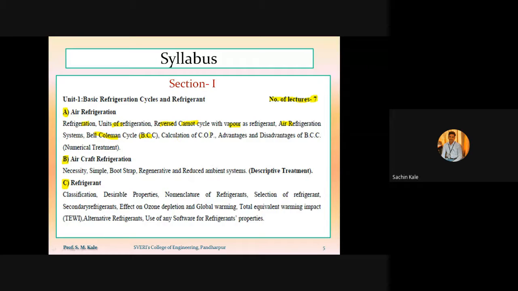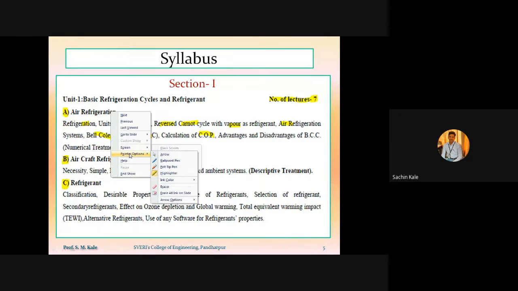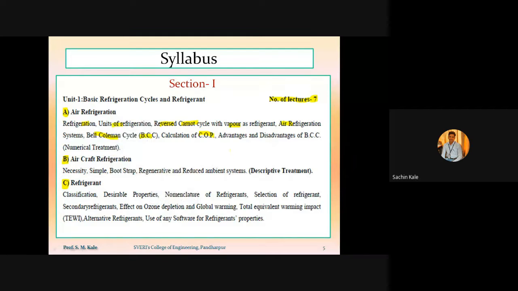Then we have to calculate the COP of all those cycles, that is, the reverse Carnot cycle, the air refrigeration system and the Bell-Coleman cycle. Then, what are the advantages and disadvantages of the Bell-Coleman cycle? This is the syllabus related to part A.